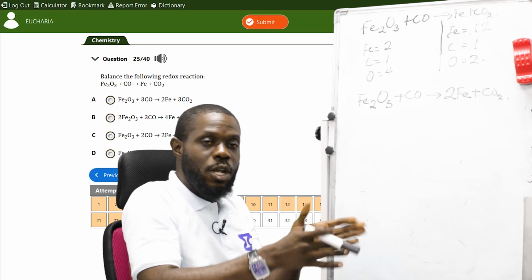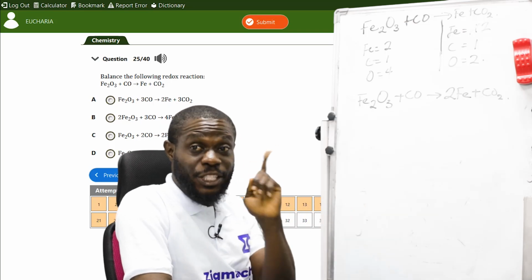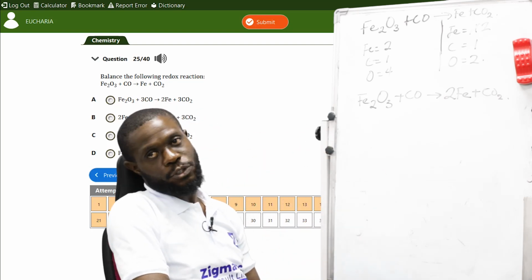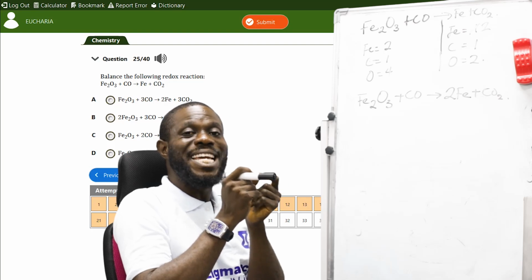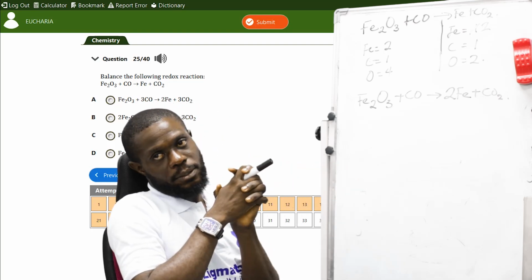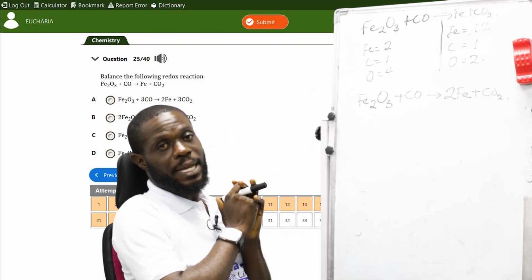You don't balance the whole equation or the whole compound. You balance per element. Work with each element. And that rule quantifies every calculation in chemistry. When you're calculating, you work with individual elements, not grouped elements. Now, iron is balanced. Carbon is balanced now.